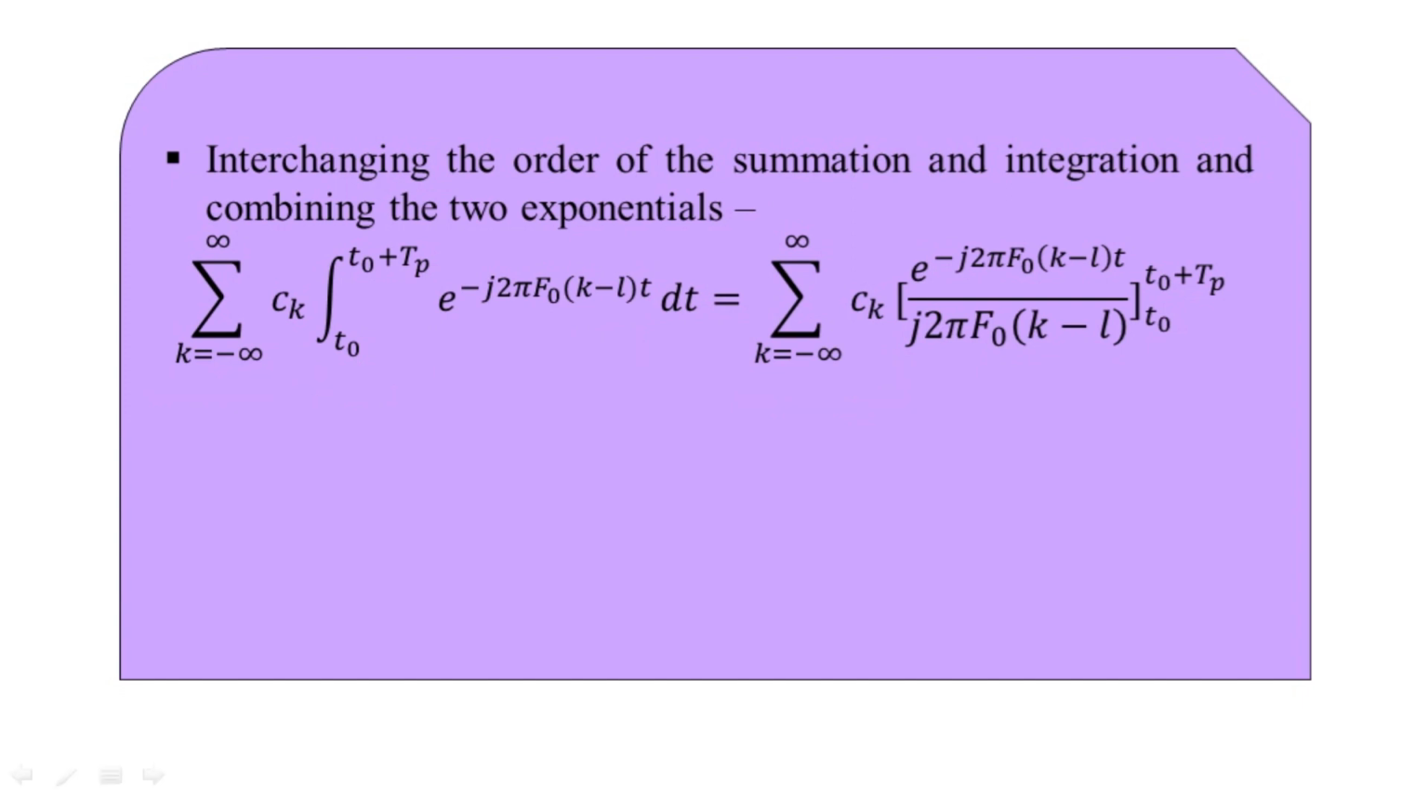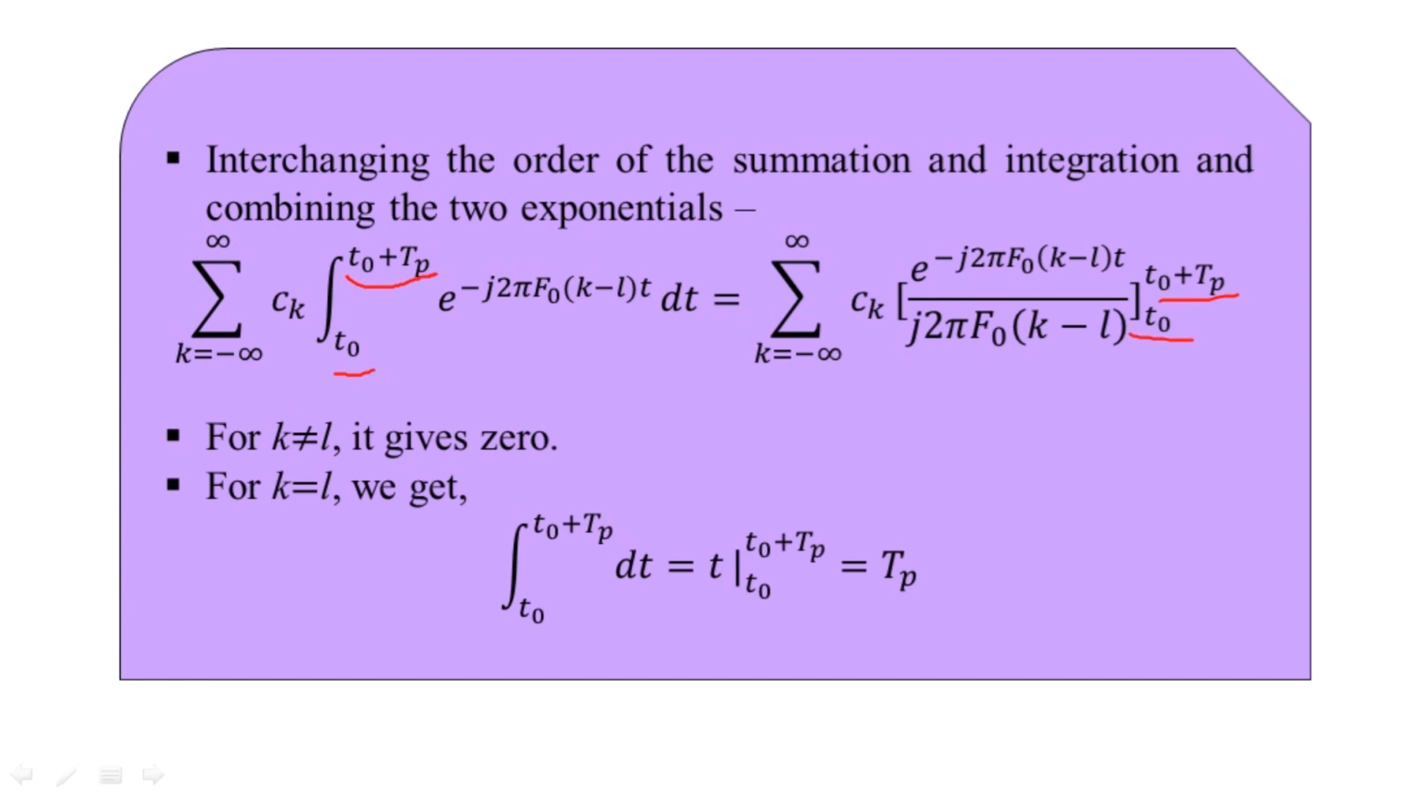Next, we apply the lower and upper limits of the integral to the exponential e^(-j2πF0(k-l)t) divided by -j2πF0(k-l). When k is not equal to l, this results in a zero value. When k is equal to l, it reduces to the integral from t0 to t0 plus Tp of dt, which equals t evaluated between the limits t0 and t0 plus Tp, and finally results in Tp.